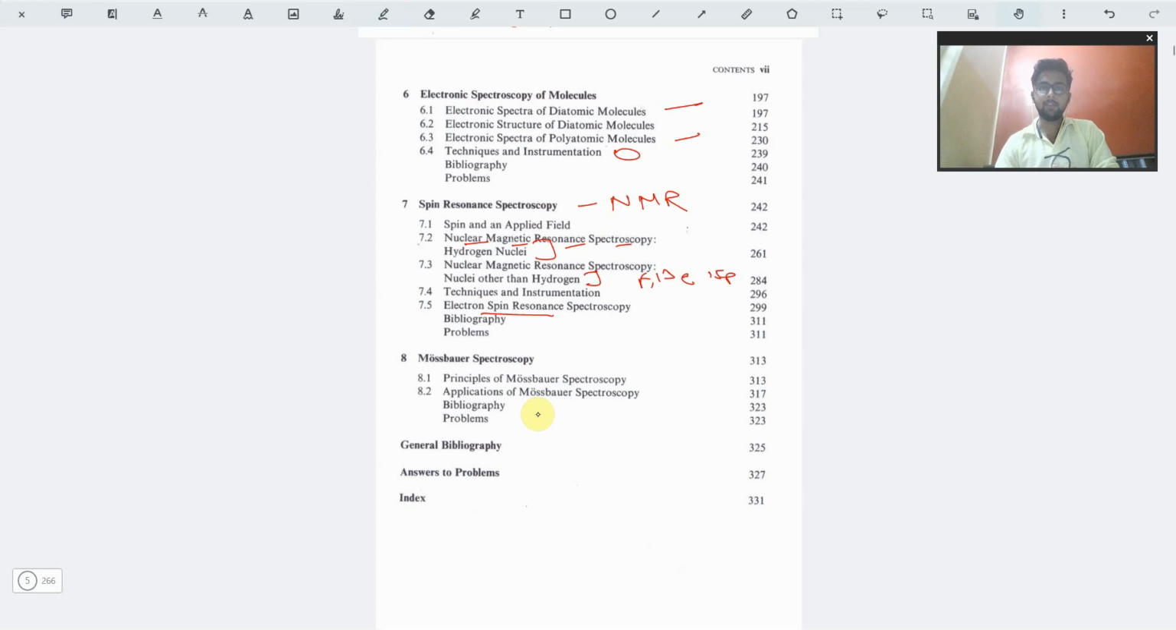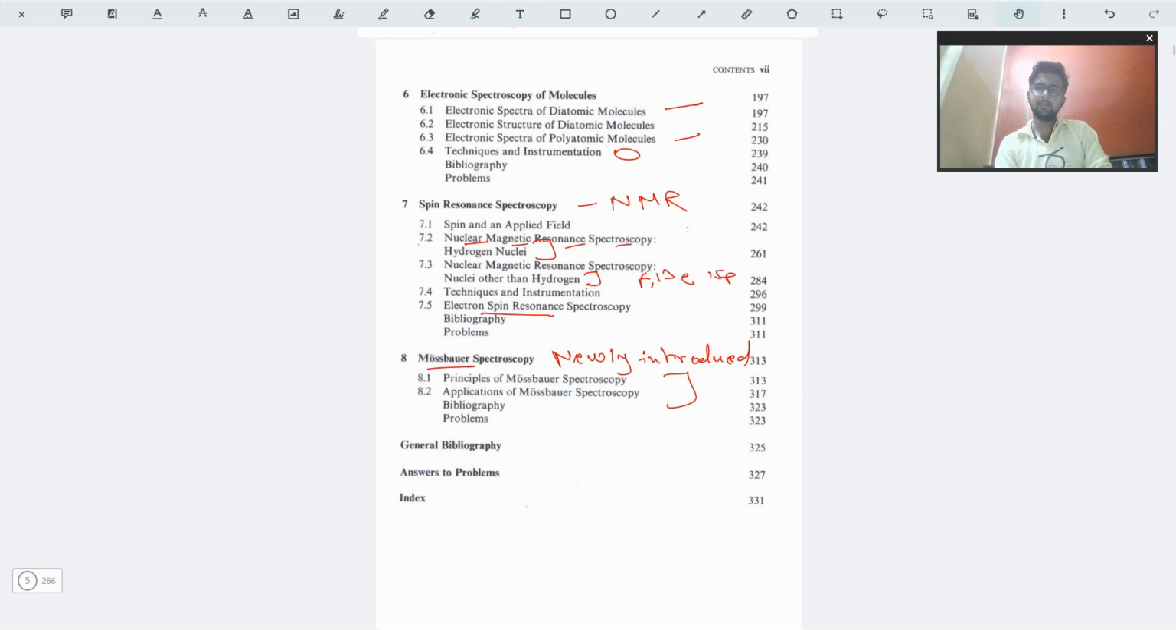Then we have the newly introduced principle of Mössbauer spectroscopy. Mössbauer spectroscopy is not so widely used, as you can see. Only a small part of the book is given, only 6 pages this chapter has. So this is not so widely used, but it is a new type of spectroscopy, used in a certain different manner for determining the structure of molecules.